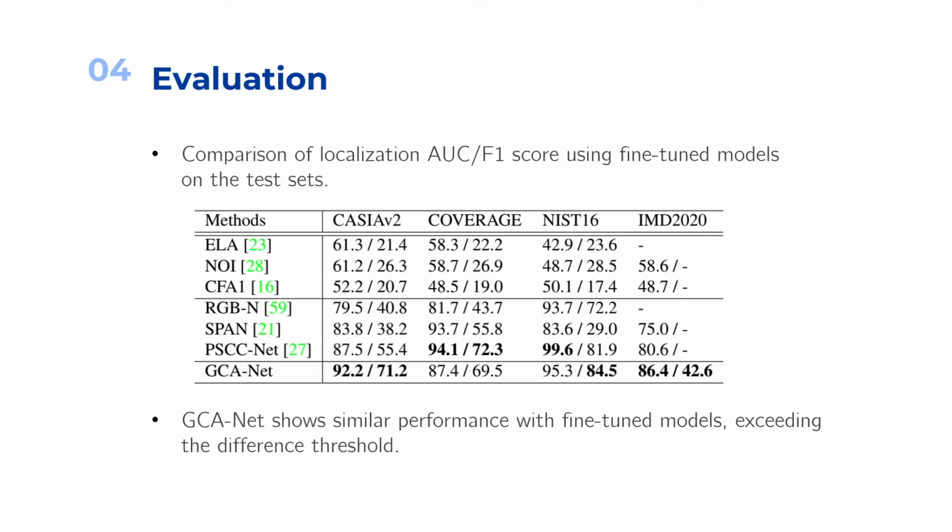We also evaluate our model on the same benchmarks after fine-tuning on a 60-40 train test split. GCA-Net shows similar performance exceeding the different SOTA frameworks. The fine-tuning resulted in an improvement on the coverage set by 5 points, but we still rank slightly behind SPAN and PSCC-Net.